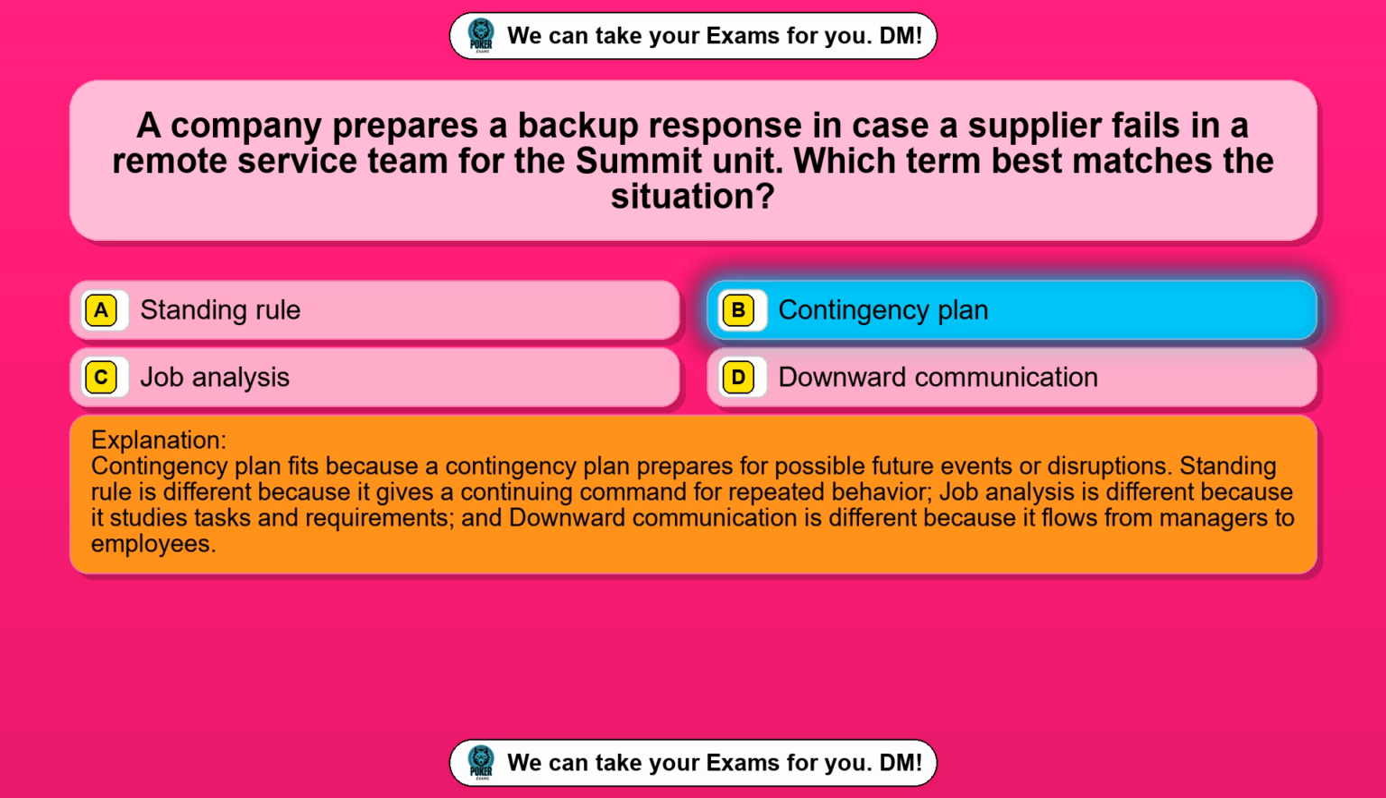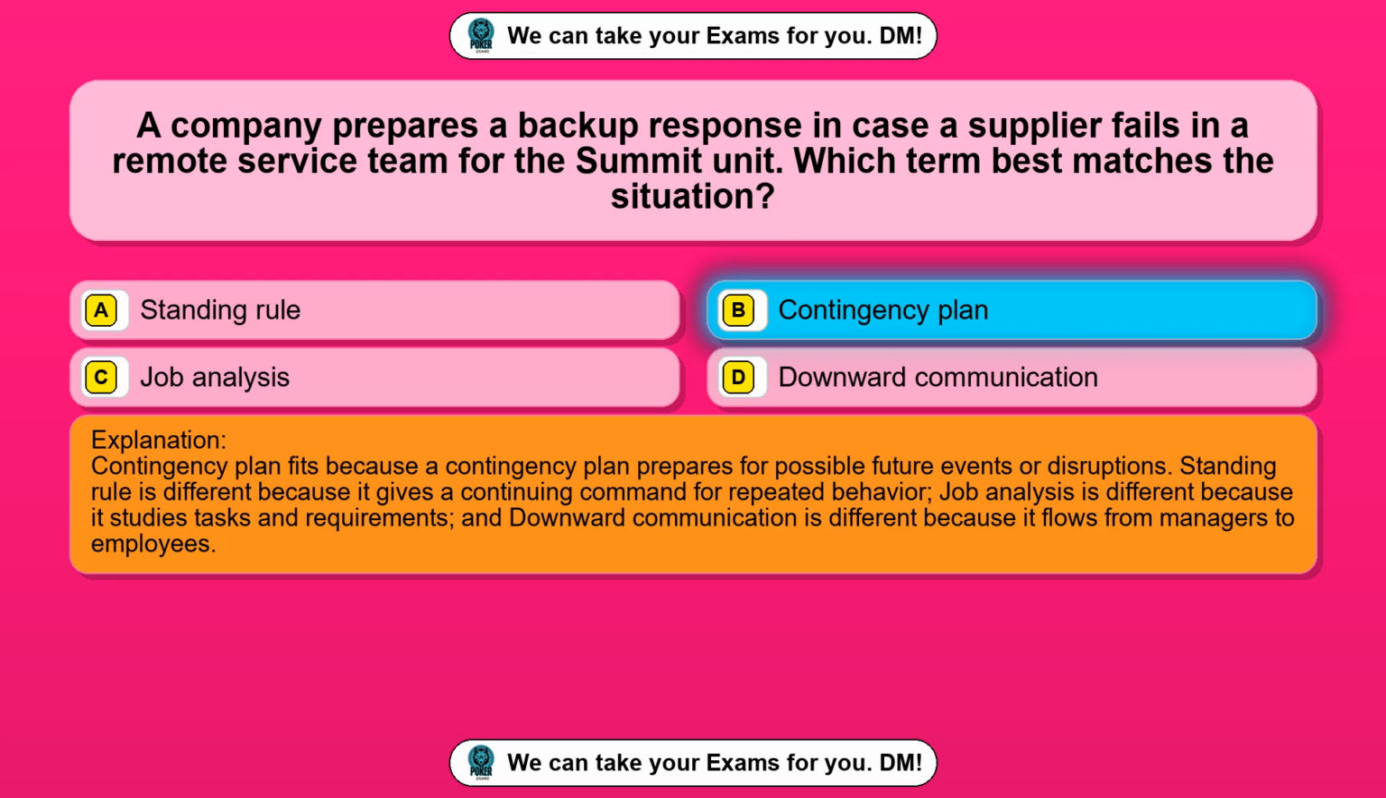Contingency plan fits because a contingency plan prepares for possible future events or disruptions. Standing role is different because it gives a continuing command for repeated behavior. Job analysis is different because it studies tasks and requirements, and downward communication is different because it flows from managers to employees.